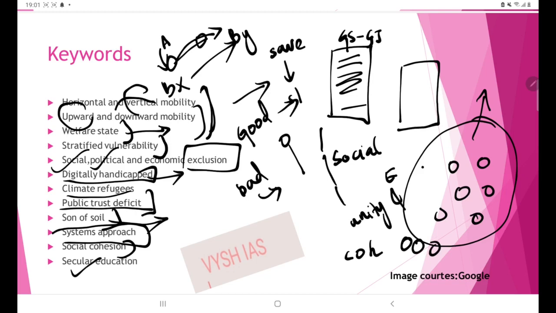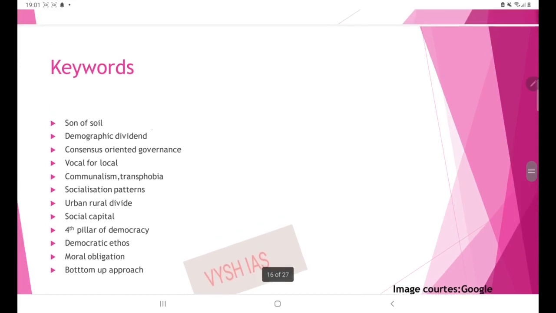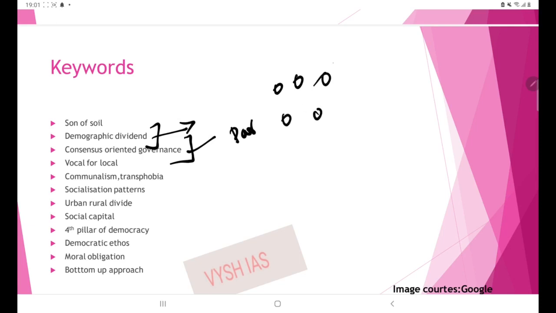Then secular education. It is also becoming increasingly talked about nowadays. It is debatable, because many experts are saying that in schools and educational institutions, religious prayers in the morning should be avoided in order to establish a secular state. So that is the meaning of secular education. Then next is the demographic dividend, as we have talked about, the younger population. Then consensus oriented governance, which you can link with participative governance also. The concerns of all the people are taken into account in consensus oriented governance. Then vocal for local, the protection of local industries, local people, etc.